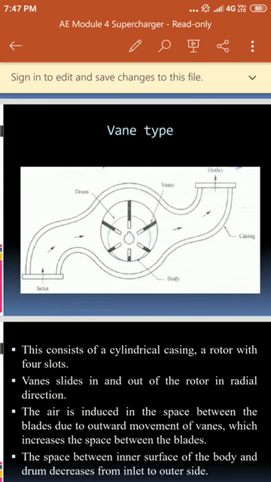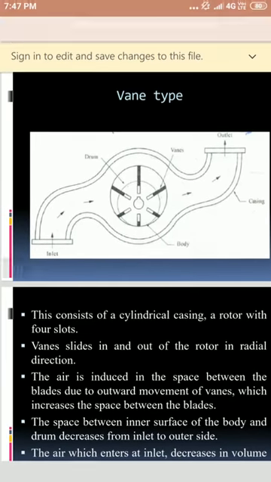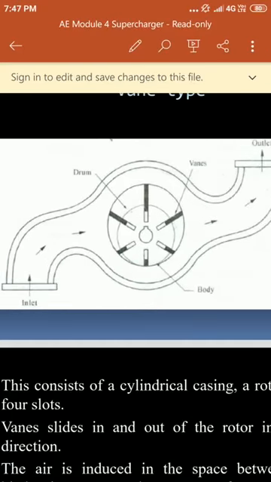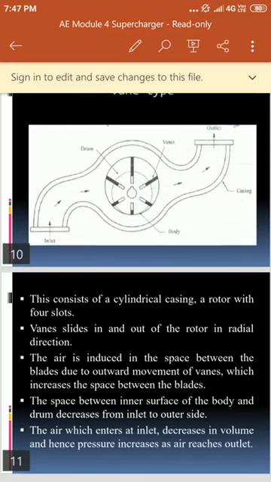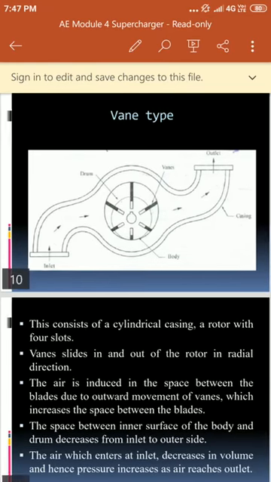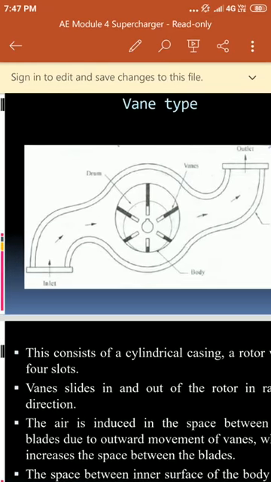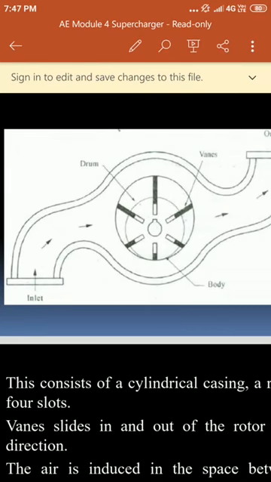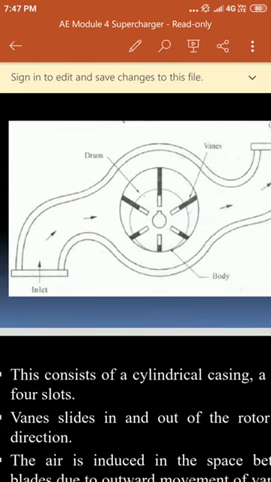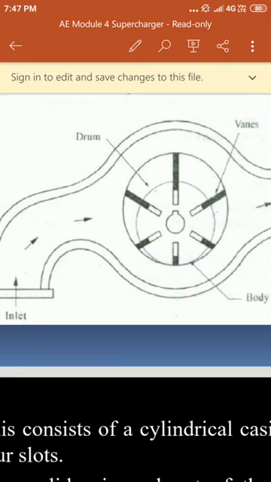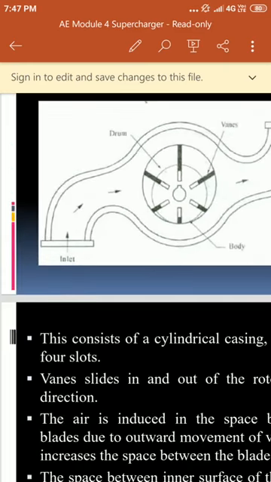Now the working. Whenever air enters the vane type supercharger, it hits the outside rotor, which consists of plates. Due to that, the vanes slide inside.